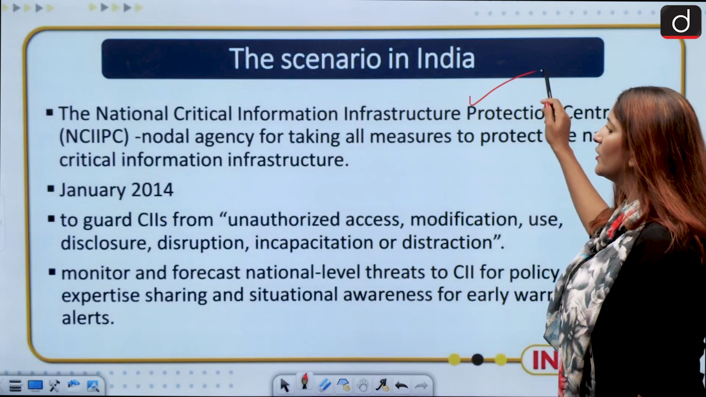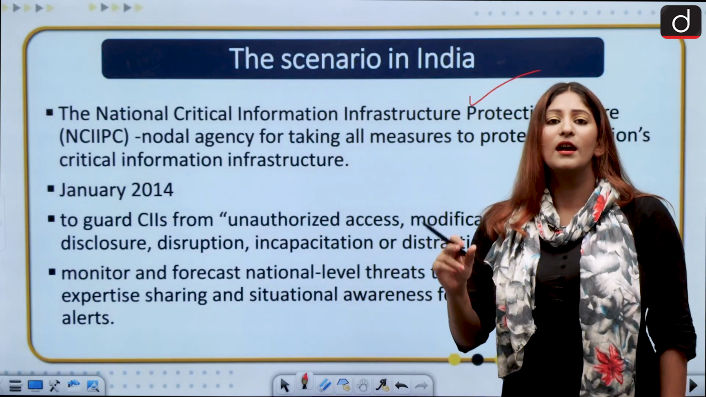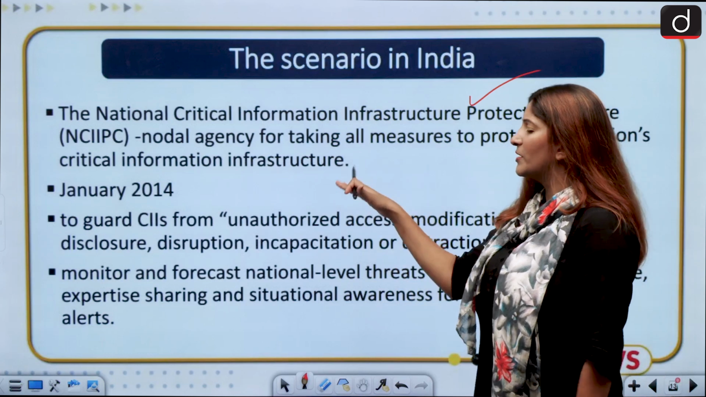Moving on, what is the scenario in India with respect to protection of critical infrastructure, information infrastructure?